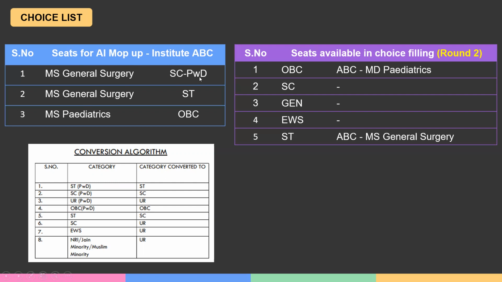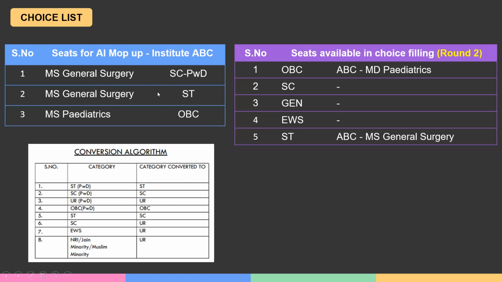Now, in that scenario, if the SC candidate doesn't have this MS general surgery ABC seat as an option, they will not be able to pick up that seat, right? So this SC candidate should be provided that option of MS general surgery in institute ABC, so that the choice is filled. In case the choice is available after conversion, they get allotted the seat.